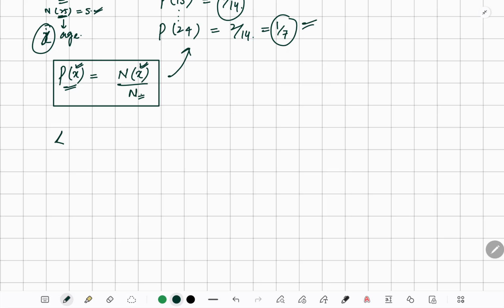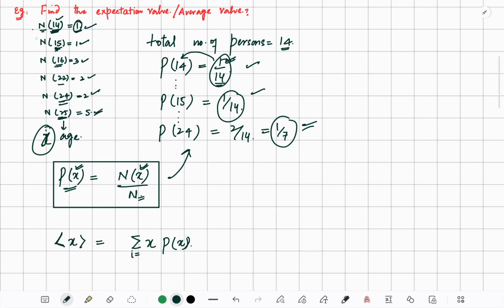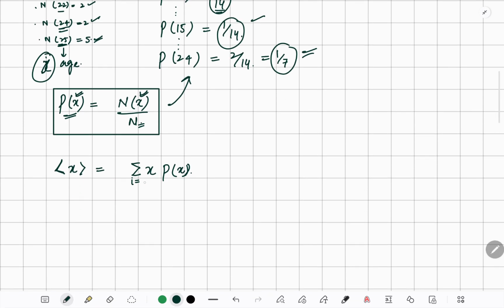And now there is a very important thing, the expectation value. We have been told to find the expectation value of x. We know it is given by the summation of x times the probability of x, a simple formula. i runs over the number of values given in the question. Here we have 1, 2, 3, 4, 5, 6 values, so i runs from 1 to 6.